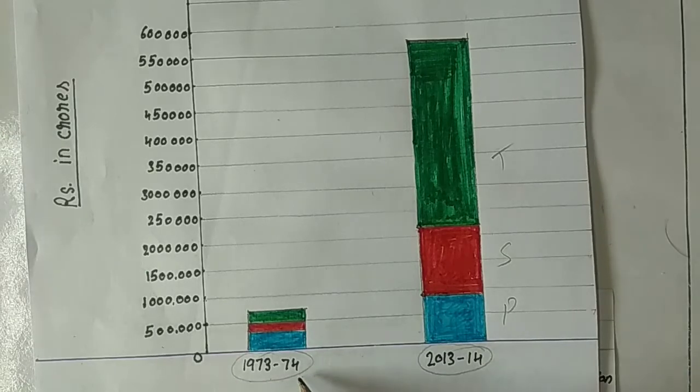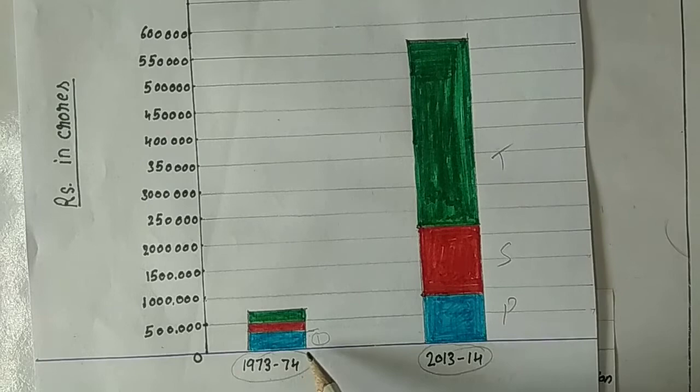So you can see the contribution of the three sectors in the year 1973. In this graph we can see that the contribution of the primary sector is a little bit more than the other two sectors. In 1973-74, the primary sector stood at first position, the major contributor in our GDP, the blue one.